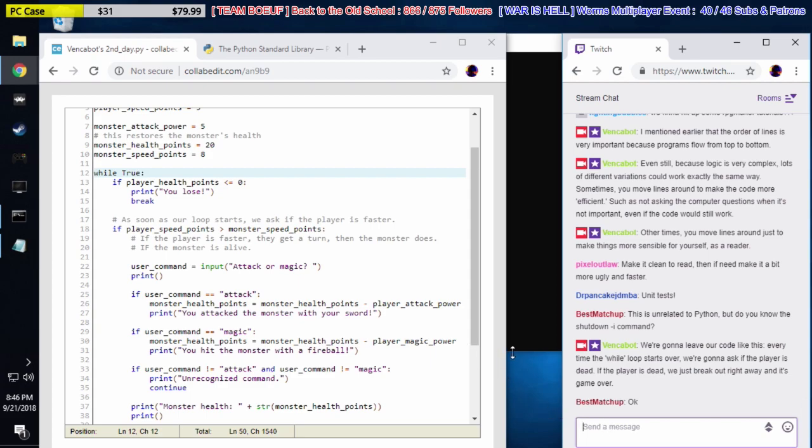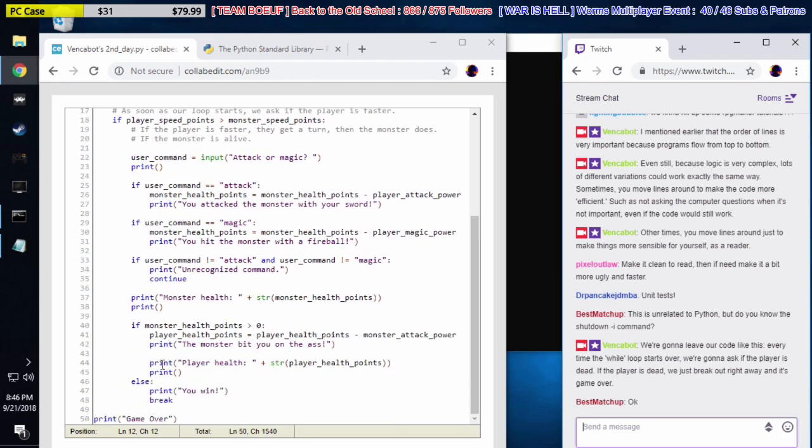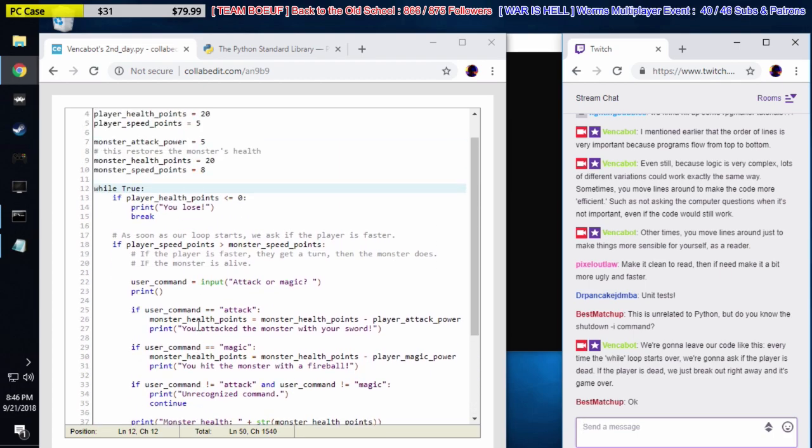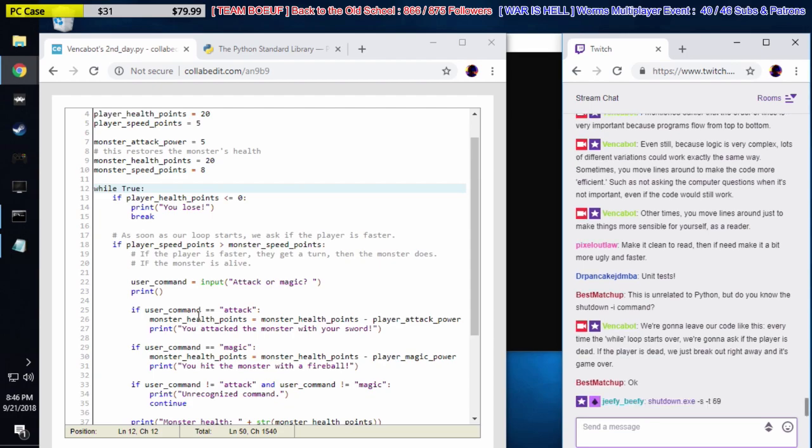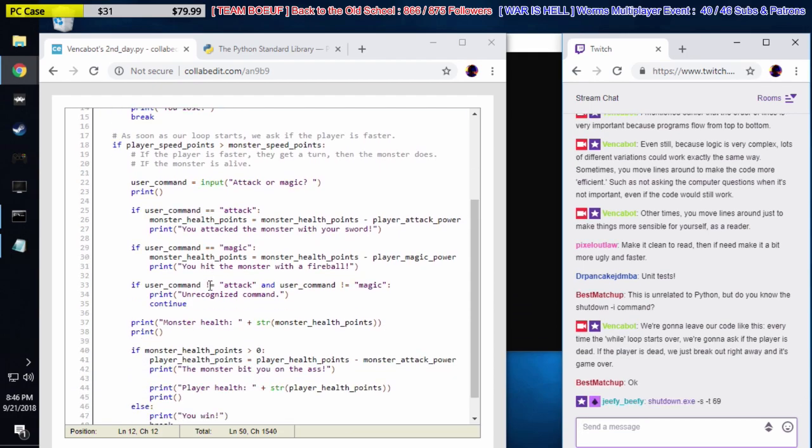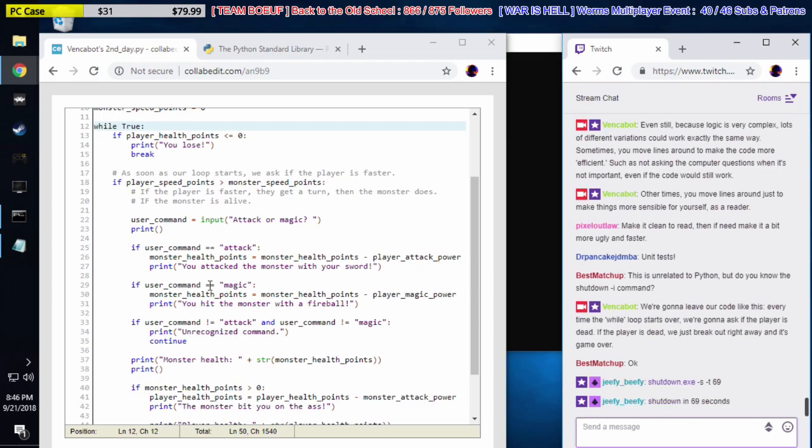But yeah, so basically every new turn, every new loop, I should say, gets started by asking, is the player still alive? If he's not, then we break out, it's game over. Right? Okay. So, sorry, I got sidetracked here.